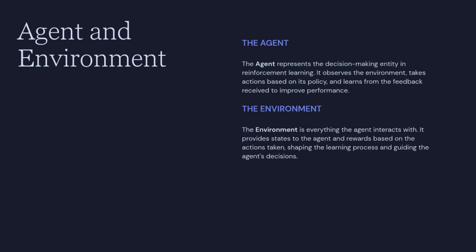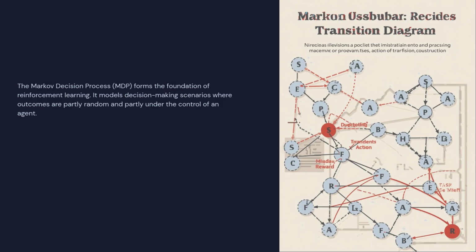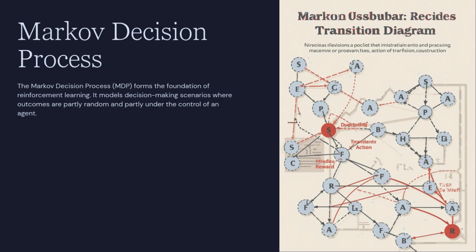Let's break down the bare metal. The agent is the decision maker, your program. The environment is the world it interacts with, the system it's trying to influence. The interaction is defined by three key signals: state S, a snapshot of the environment; action A, the agent's choice; and reward R, the scalar feedback, a reward for good actions, a penalty for bad ones. This reward signal is the crucial driver of learning.